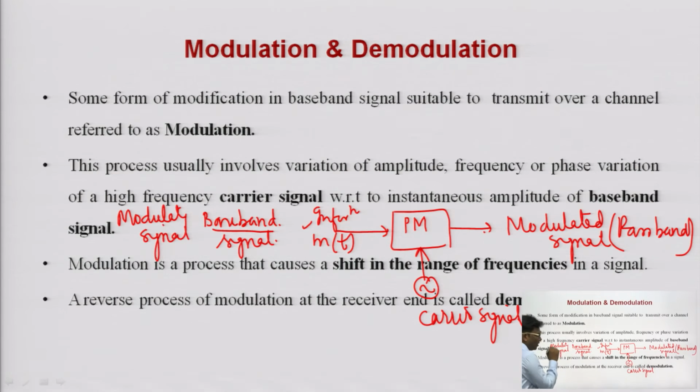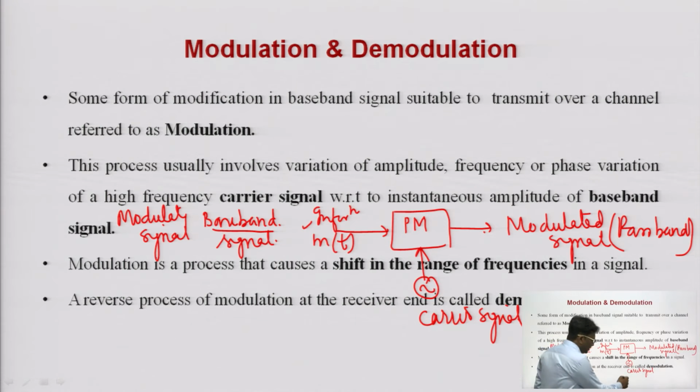So, a signal without modulation is known as the modulating signal. A signal after modulation is known as the modulated signal or passband signal. So, modulating signal, baseband signal, information signal are the same thing, while modulated signal and passband signal are the same thing.